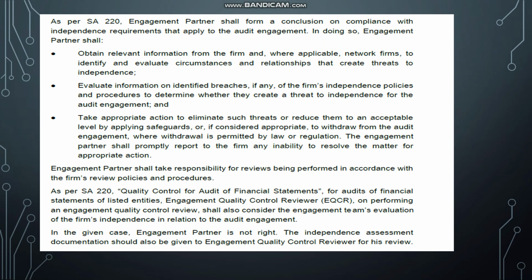Next, evaluate information on identified breaches, if any, of the firm's independence policies and procedures to determine whether they create a threat to independence for the audit engagement, and take appropriate action to eliminate such threats or reduce them to an acceptably low level by applying safeguards, or if considered appropriate, to withdraw from the audit engagement as well, provided this is permitted by law or regulation. The engagement partner shall promptly report to the firm any inability to resolve the matter for appropriate action.